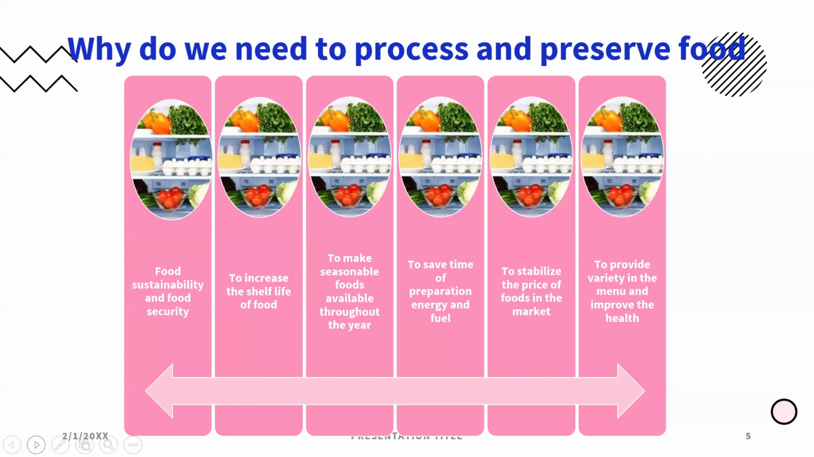And also they improve the health. Like these fruits and vegetables, they are all rich in vitamins and minerals. And when we take them throughout the year, we have a good supply of vitamins and nutrients. So this is the main objective of processing and preserving food.